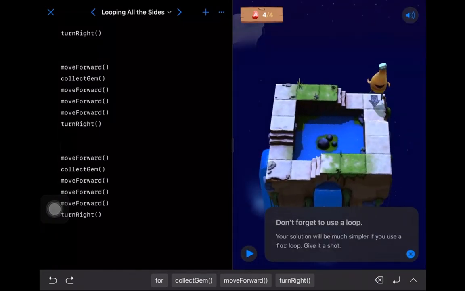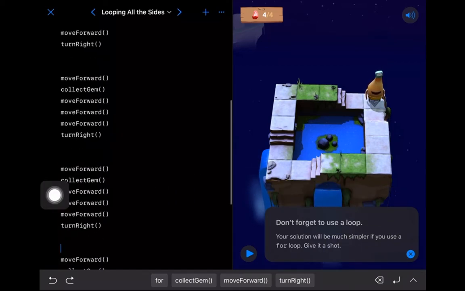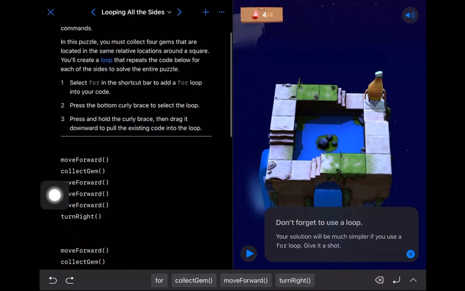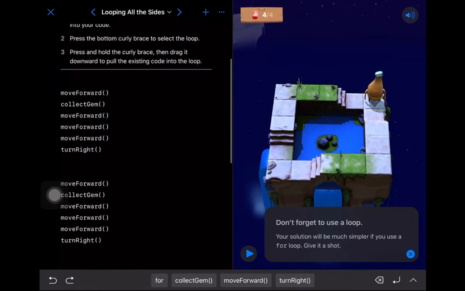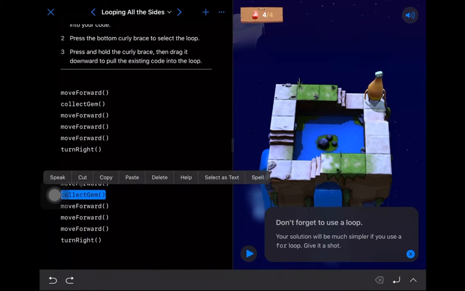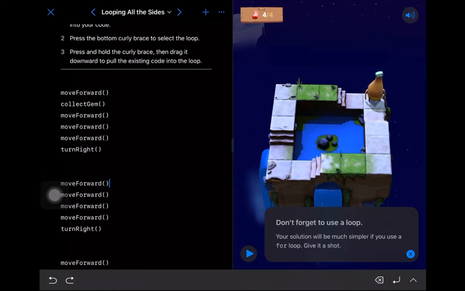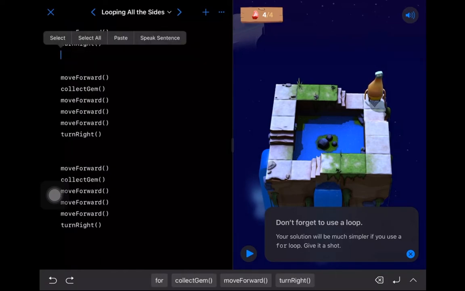Okay, we did it, kind of, but the assessment of how we did is telling us, hey, don't forget to use a loop. It'll be much simpler, because if you look at this, this is a lot of code. If I make a mistake in one of these, say I forget to collect the gem, this code isn't going to work, and I'll miss collecting all the gems. Or if I don't move forward enough, it'll really break things further down the line. So let's see if we can fix this a little bit.